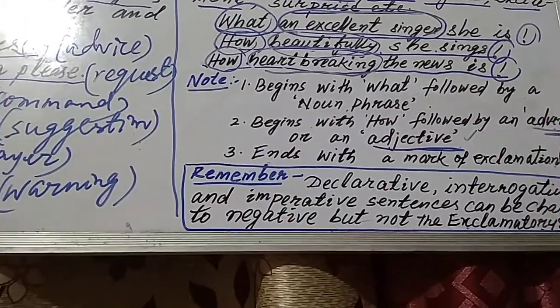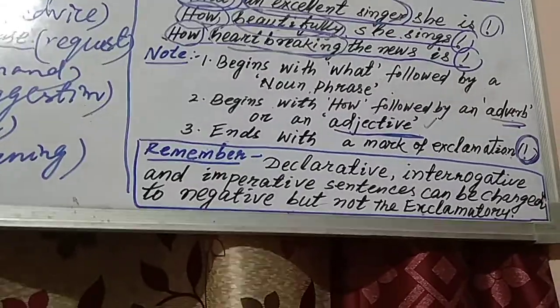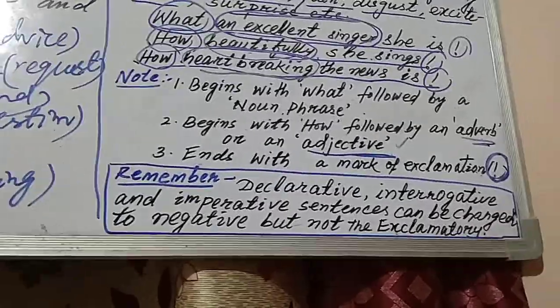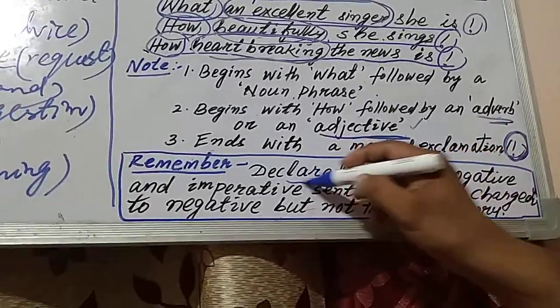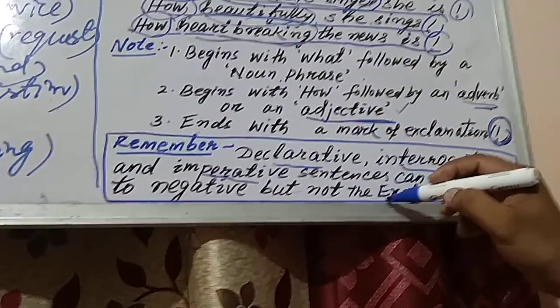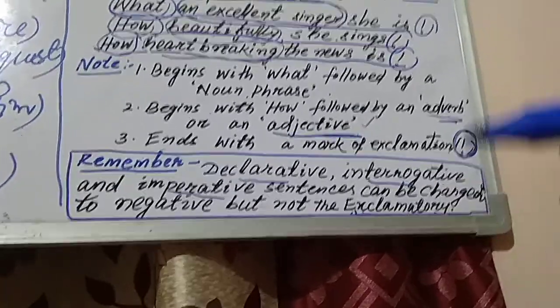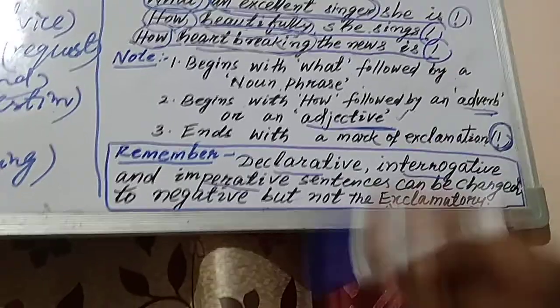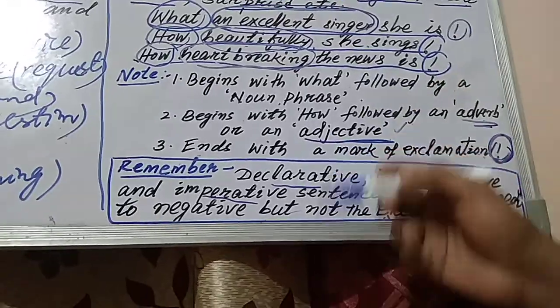You remember another thing. We have discussed four types of sentences. That is the declarative sentence, interrogative sentence, imperative sentence as well as the exclamatory sentence. And remember one thing, that we can change these sentences into negative form.